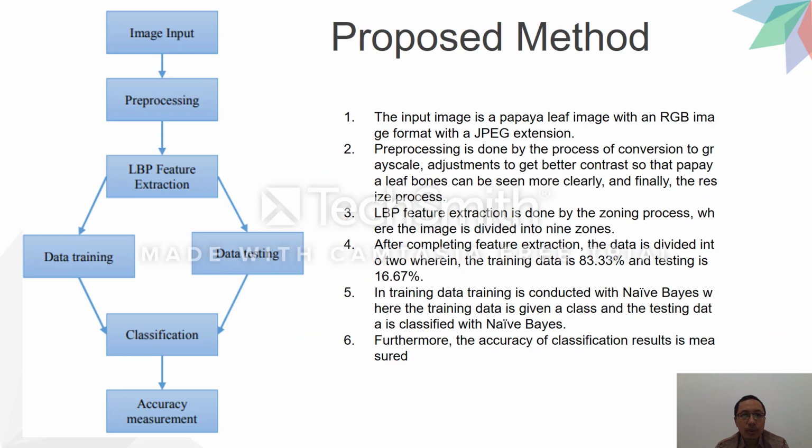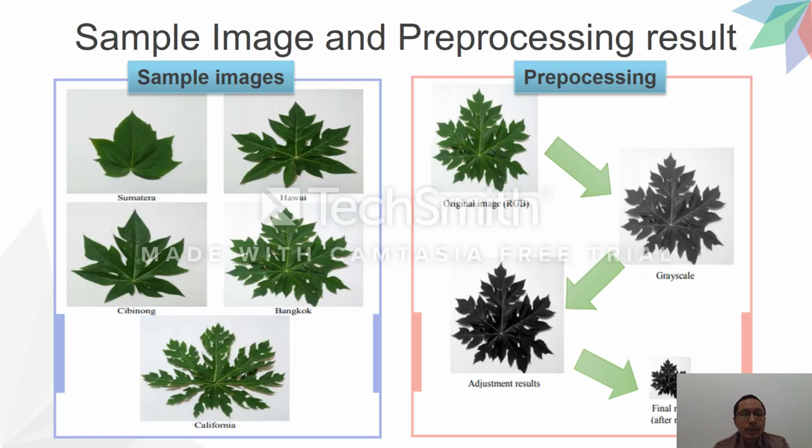This is our proposed method. The first one is image input, and then we do the pre-processing. After that, we do LBP feature extraction and split into two sets. The first one is data training and the second one is data testing. And then after that, we use classification and then do the accuracy measurement. Next, we use sample images and show the pre-processing result.